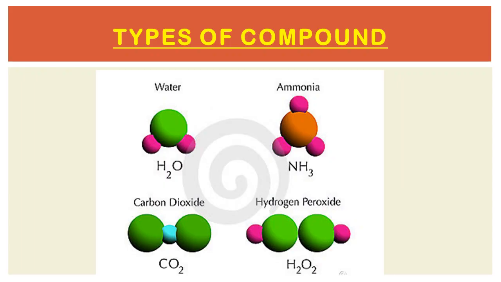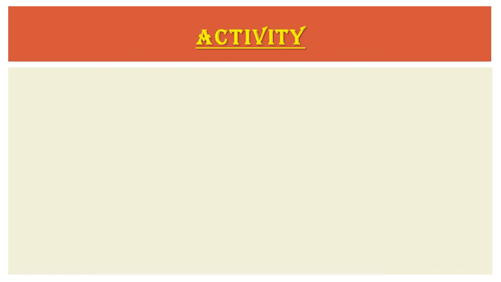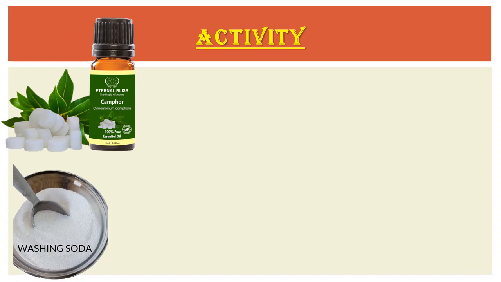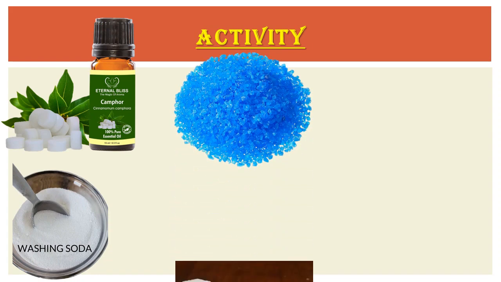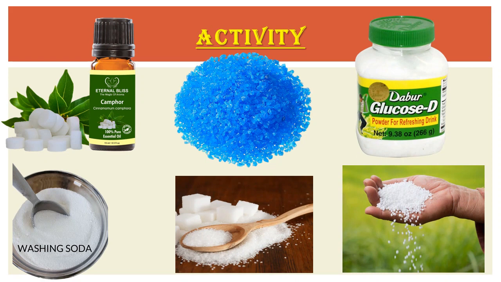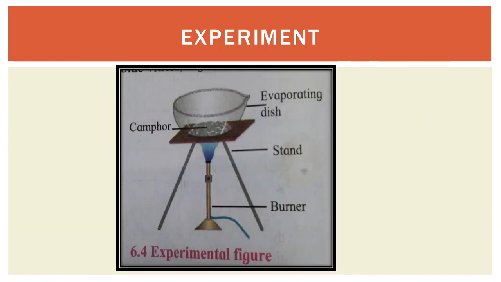Now students, let's see the types of compounds. To understand the types of compounds, we have to perform one activity. For this purpose, we need some chemicals like camphor, washing soda, blue vitriol, sugar, glucose and urea. Now let's perform the activity.